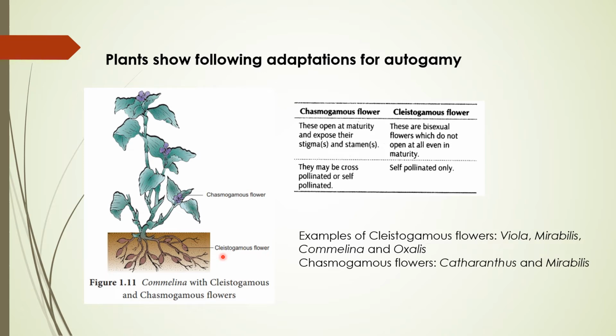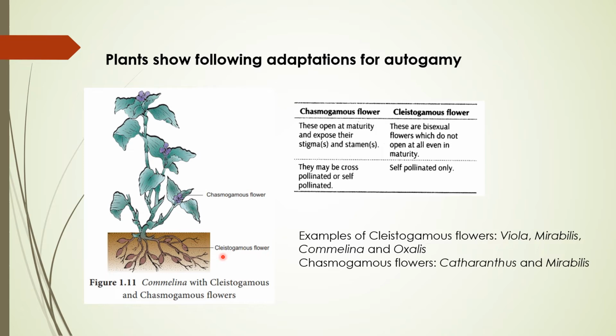So in that case, there is a 100% chance of self pollination. There is no cross pollination because the flower is not going to open. So when the flowers are closed, they are known as cleistogamous flowers. Very common examples of cleistogamous flowers are pansy, Mirabilis, Commelina, then Oxalis. These are very common plants for cleistogamous flowers. So you can say in that way also, cleistogamous flowers always show the autogamous type of pollination.